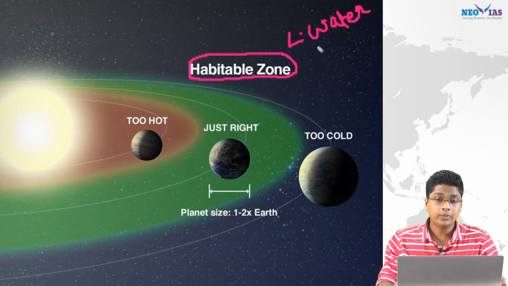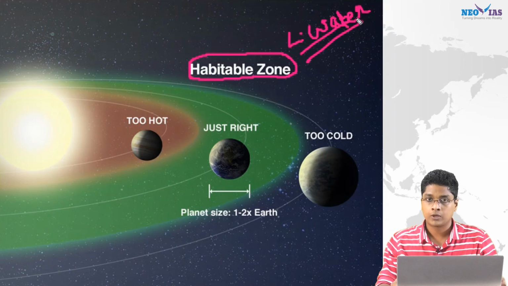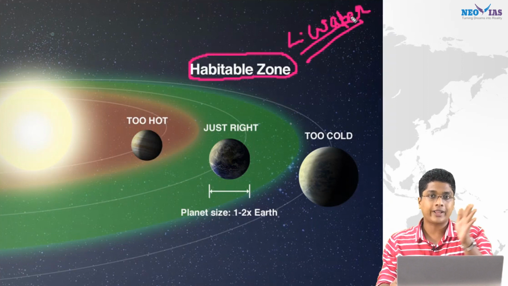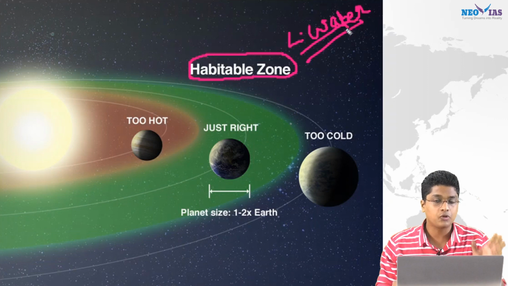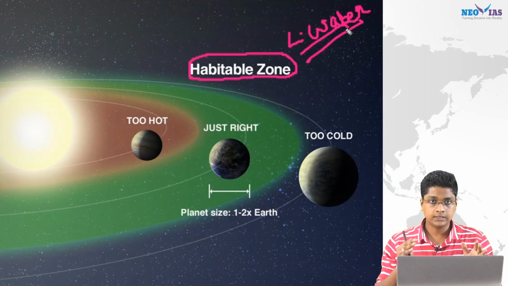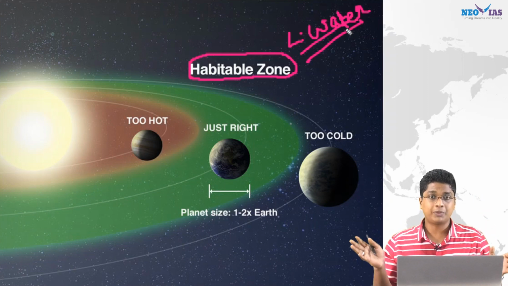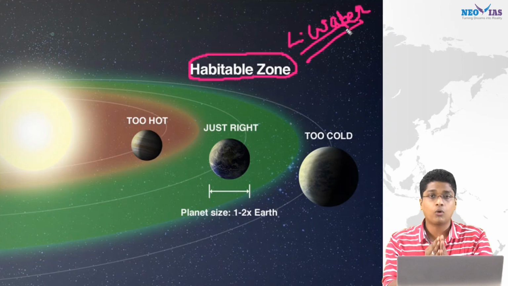Now we know that the state of the water is related with temperature. So if it is too cold, the liquid water will not exist, rather it would be frozen, ice would be there. If it is too hot, instead of the liquid water, it would be water vapor, it would exist as only steam. So on earth, we all know that the life evolved from oceans, right? And oceans played a crucial role in the evolution of the life on earth.